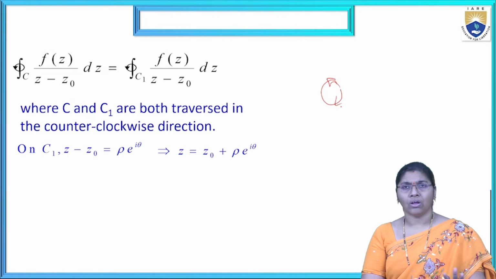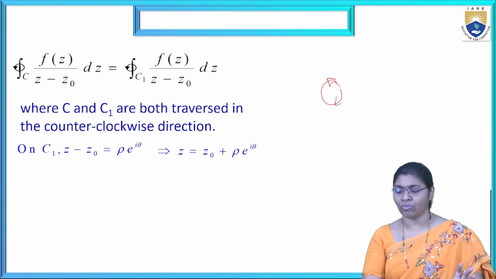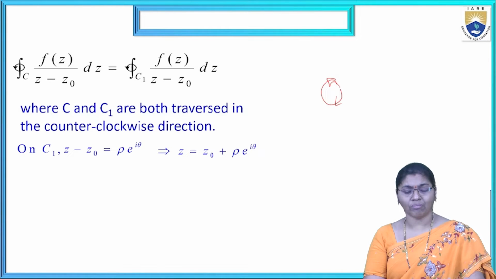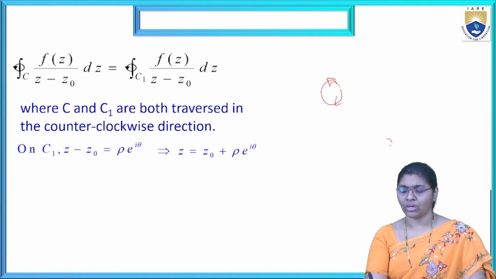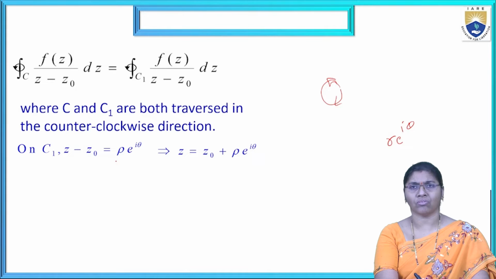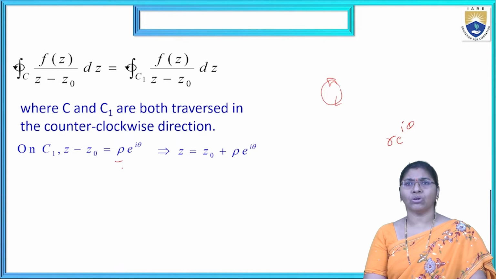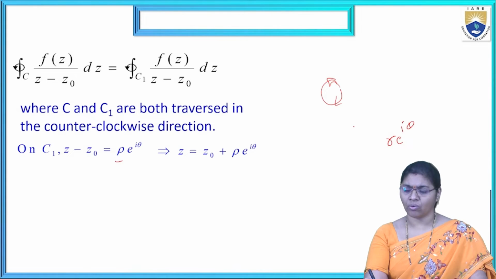On C1, Z minus Z0 equals small r times e to the power i theta. We use either rho or r, that is our choice. So Z minus Z0 equals rho e to the power i theta, and Z equals Z0 plus rho e to the power i theta.